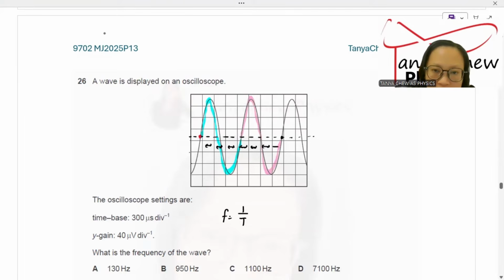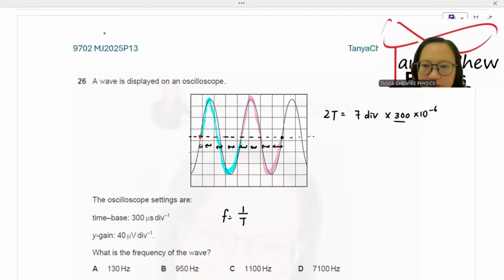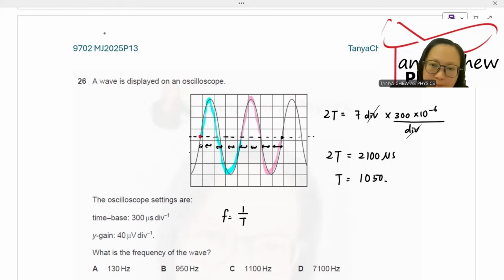It is about 6 and a bit, so 7 divisions, so I am going to say I have 2 periods. 2 periods is equal to 7 divisions times my time base, which is 300 times 10 to the power negative 6 per division. Division and division cancel. 2 periods is equal to 2100 microseconds. Period is equal to 1050 microseconds.